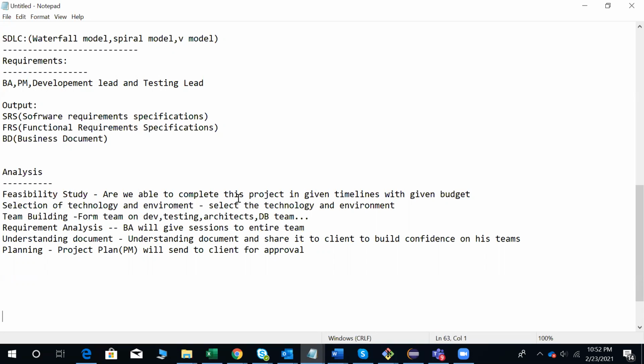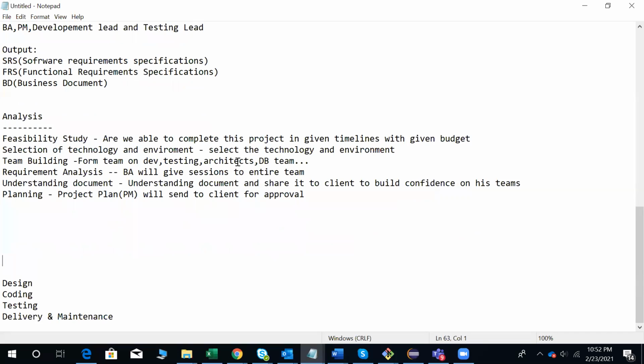So the requirements phase and analysis phase are done, and we are left with the design phase, coding phase, testing phase, delivery, and maintenance. I will stop here for today. So any other questions from anyone?